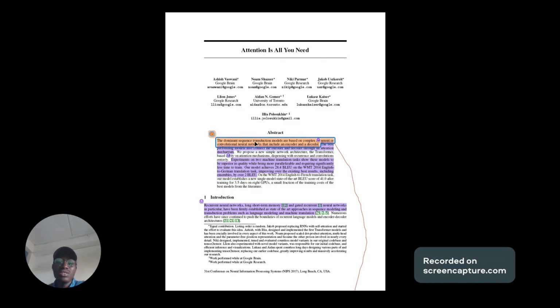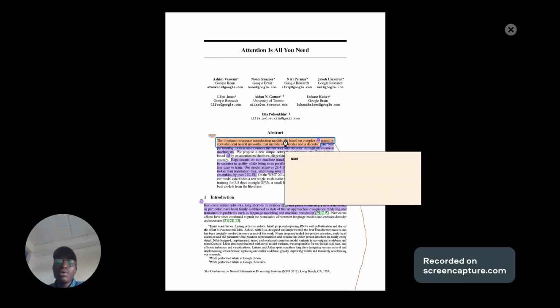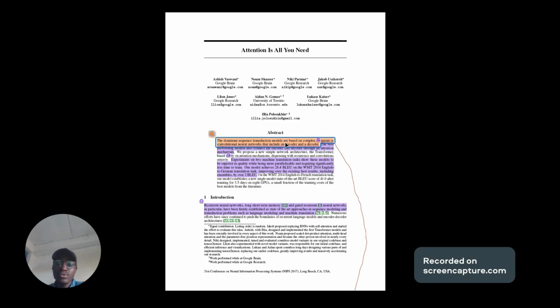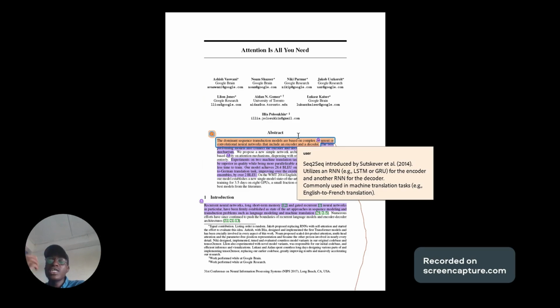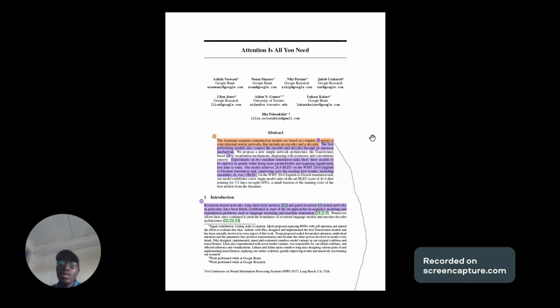So what are these transduction models that are mentioned in this abstract? We talk about examples such as the sequence to sequence models. The sequence to sequence models, such as the one built by Sutskever in the year 2014, which utilizes an RNN, that's a recurrent neural network, an LSTM for the encoder, and then another RNN for the decoder. This model is commonly used for machine translation tasks, such as translation from English to French. So these are the kind of models that have always been known in the field of AI until this research work came into play.